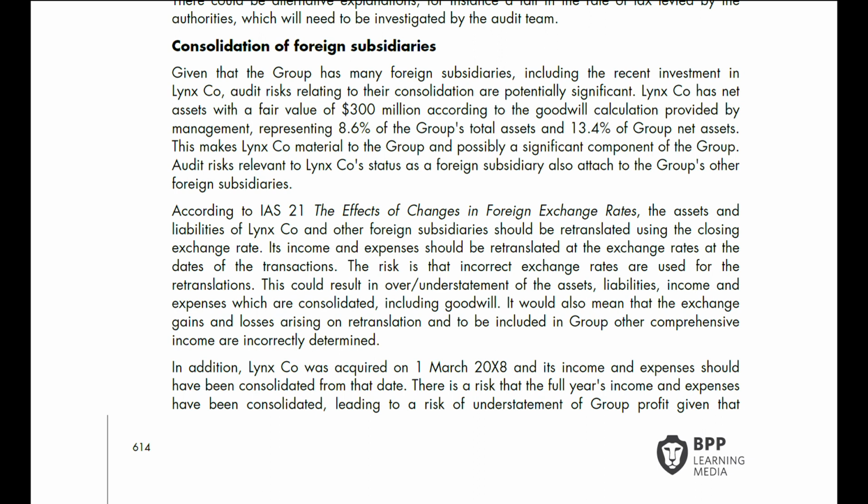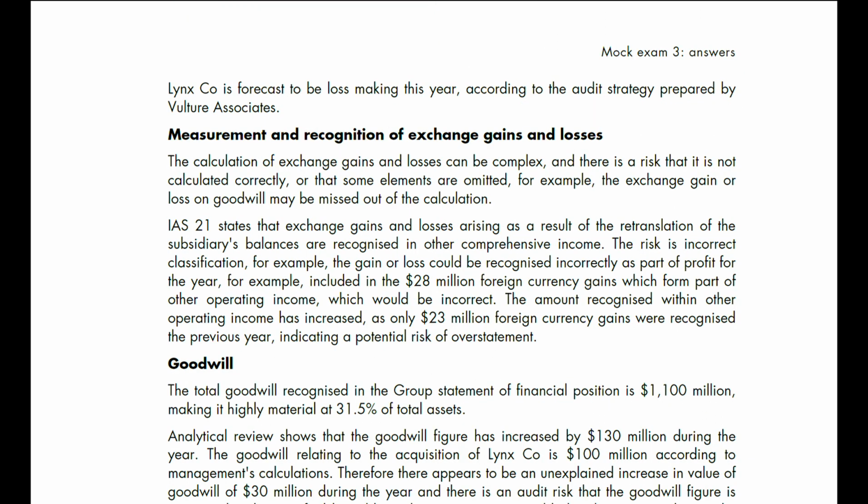In addition, Linko was acquired on 1st March 2008, and its income and expenses should have been consolidated from that date. There is a risk that the full year's income and expenses have been consolidated, leading to a risk of understatement of group profit, given Linko is forecast to be loss-making this year, according to the audit strategy prepared by Voucher Associates.